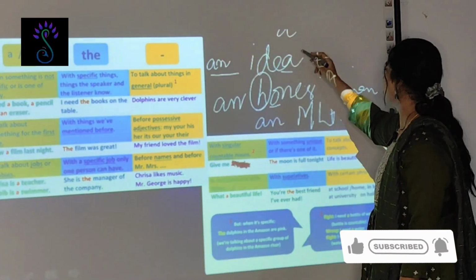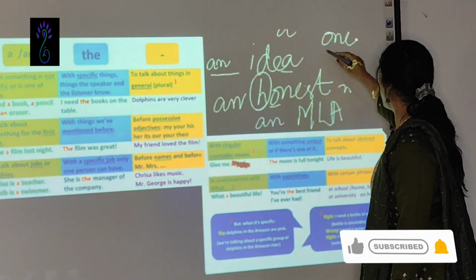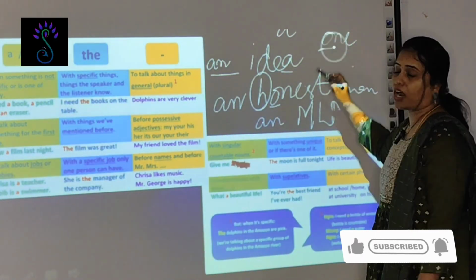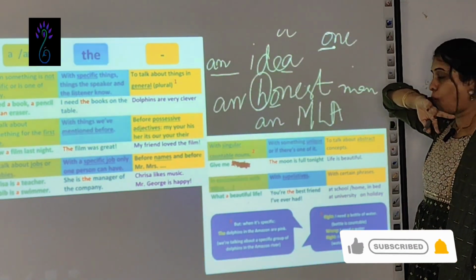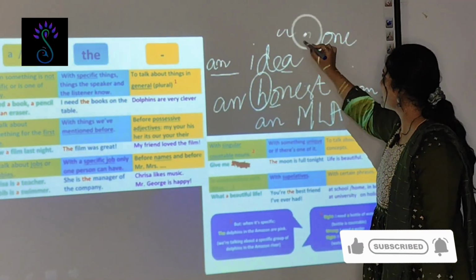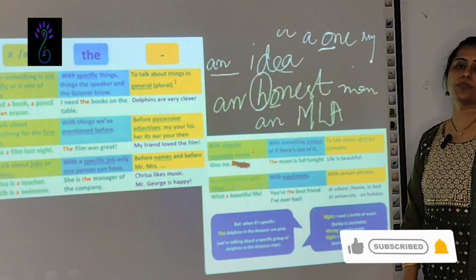For that, an MLA. Though it is given 1, it is not a vowel sound. Don't use an for this. It is a 1 rupee note, not an 1 rupee note.